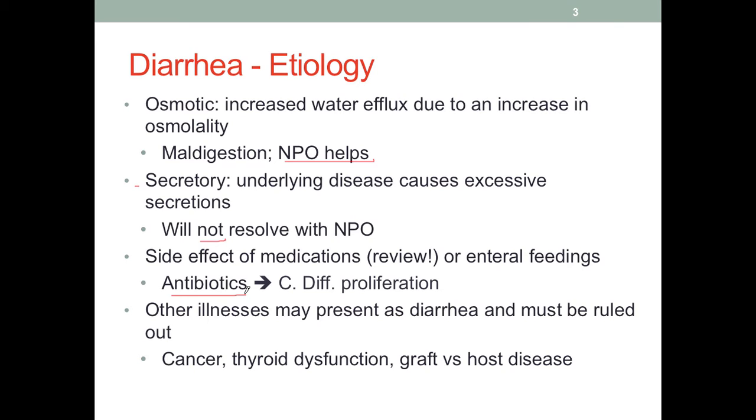And we know that there are a lot of different types of bacteria inside of the colon and that they form a specific type of environment in each person. And prolonged use of these types of antibiotics can lead to the proliferation of certain types of bacteria, such as C. diff. And C. diff proliferation is a very serious cause of persistent diarrhea. Unfortunately, this is a pretty common yet severe condition.